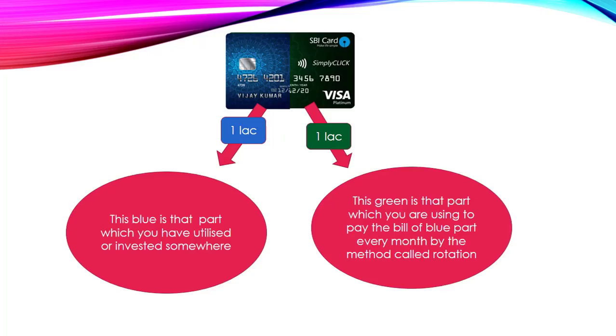Suppose this is your credit card which consists of 2 lakh credit limit and the blue part is the 1 lakh and the green part consists of 1 lakh. Now blue part is that part which you have utilized or invested somewhere else, and the green part is that part which you are using to pay the bill of blue part every month by the method called rotation.